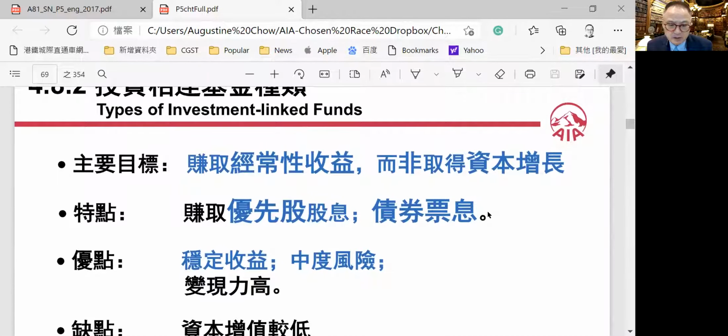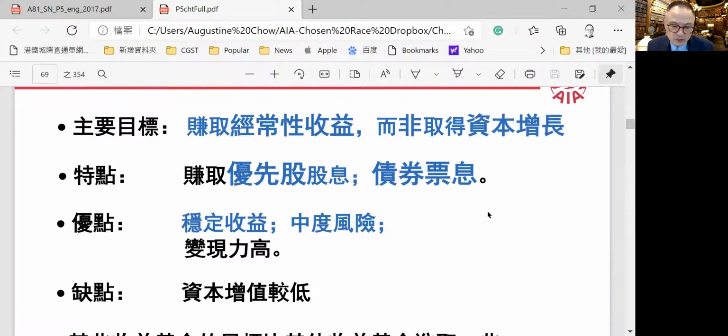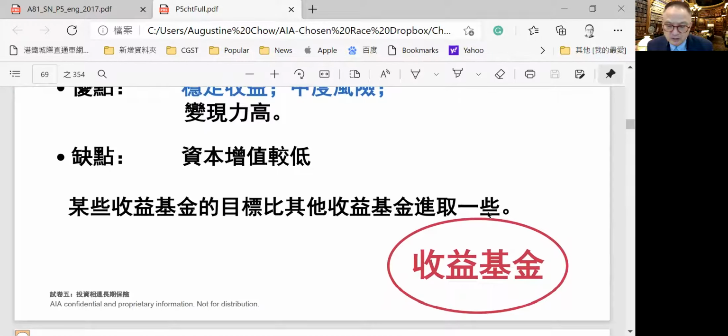Okay, fixed income. They invest in preferred stocks, bonds, commercial papers. They're medium term risk, very liquid, but with very little capital appreciation. It's called a fixed income fund.